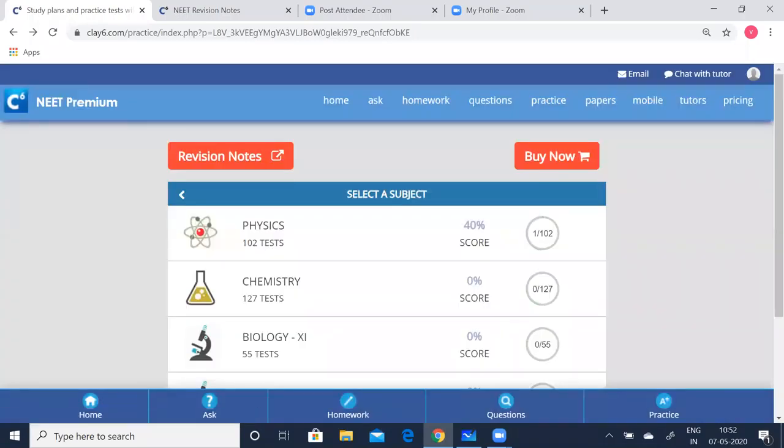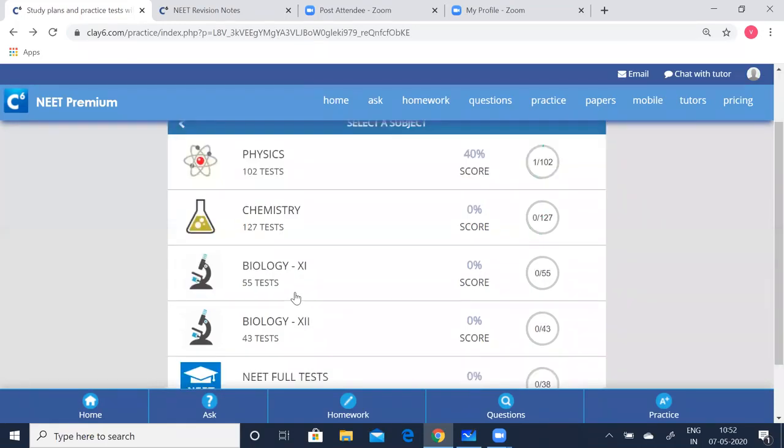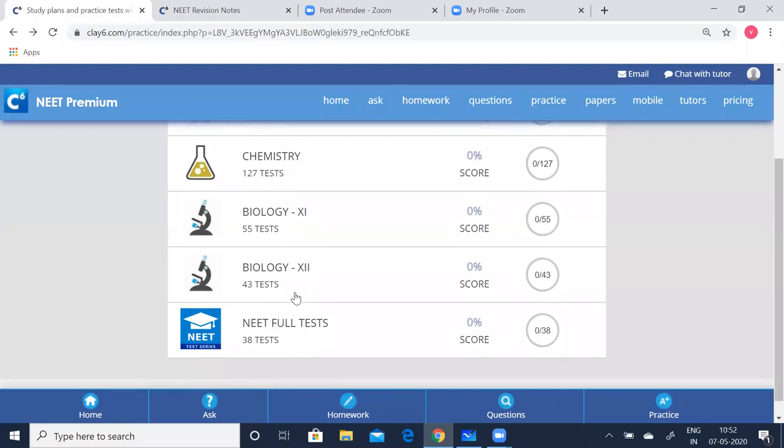Now coming back to the physics tests, you have 102 tests now. Likewise, you can take as many tests as possible and verify yourself with the answers. You can follow the same thing here. In the same way you have chemistry and biology, and you have all the needful tests here.